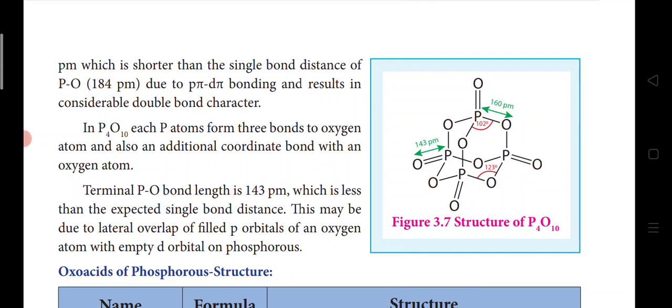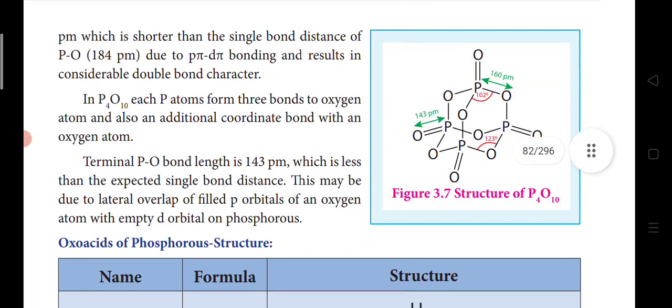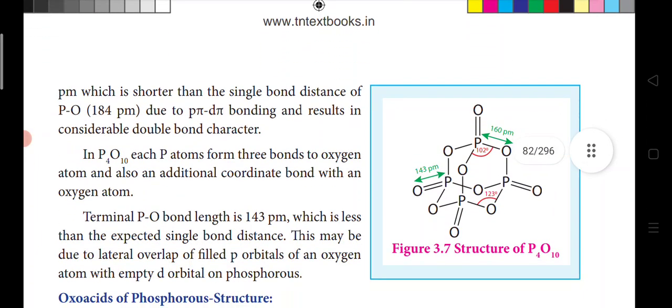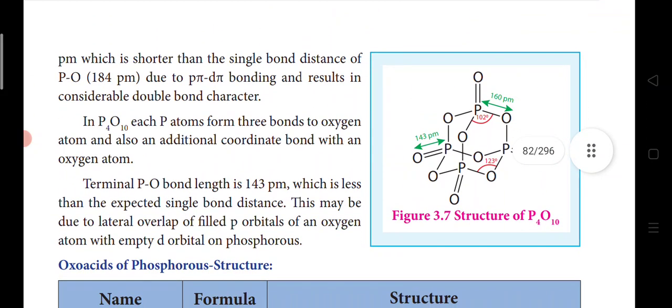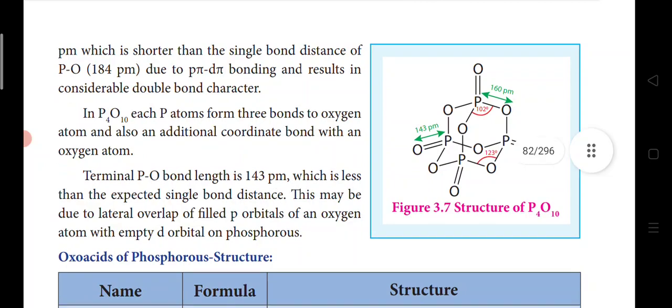Can you see here, which is less than the expected single bond distance like in the other molecule. This is also due to the lateral overlap of the filled p orbitals of the oxygen atom with the empty d orbital on the phosphorus. So there are 2 exceptions, differing from the actual PO bond length in both P4O6 and P4O10. You have to remember the reason why it is lesser than the actual bond length. One, in P4O6, is p pi d pi bonding. Here it is the lateral overlap of the filled p orbital of oxygen with the empty d orbital on the phosphorus. With this we'll stop today.